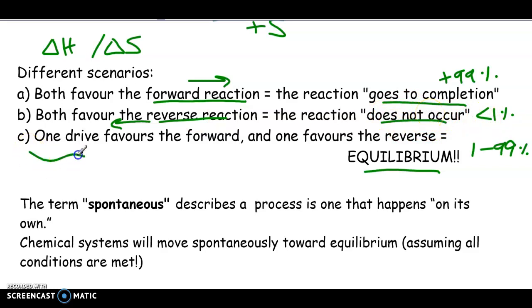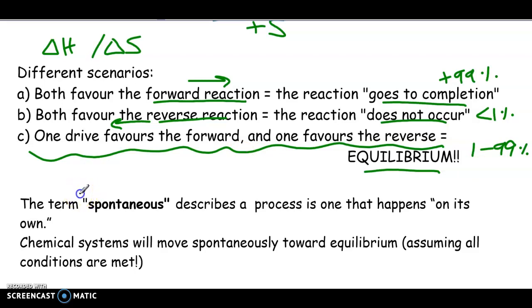And then, of course, if we have a system where one of those natural drives is favoring the forward direction and one is favoring the reverse, that's where we have our equilibrium being established. Now, again, like I said, it may not be equal in terms of its favoring. That's why we have such a wide range here. But you have both rates happening, right?